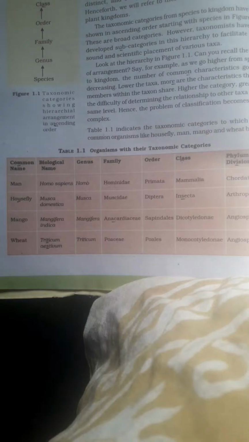So common name, first one is man, that is us. The biological name is Homo sapiens. Genus is the first name with capital letter in the biological name, so the Homo becomes the genus. And the second word, that is sapiens, with small letter, represents the species.